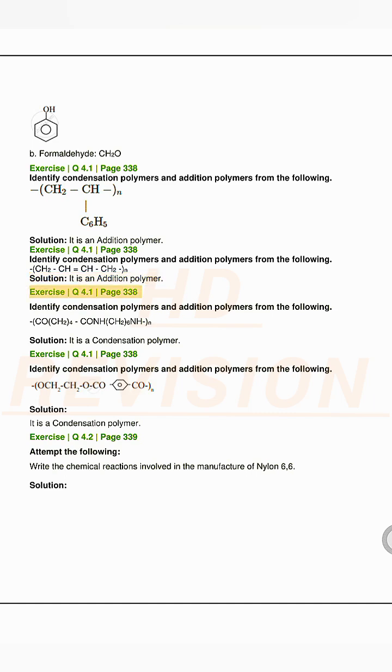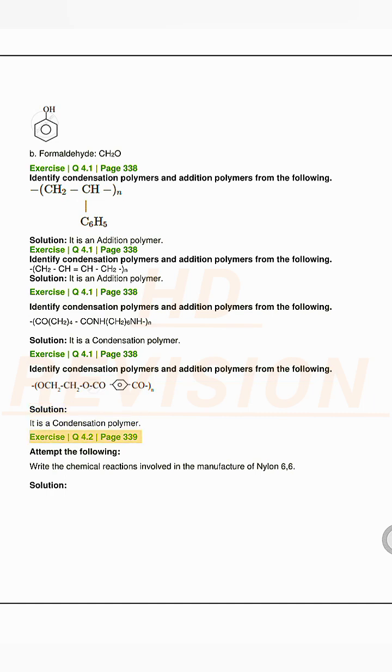Exercise Q 4.1, page 338. Identify condensation polymers and addition polymers from the following. CO-(CH2)4-CONH-(CH2)6-NH. Solution. It is a condensation polymer. Exercise Q 4.1, page 338. Identify condensation polymers and addition polymers from the following. Solution. It is a condensation polymer.